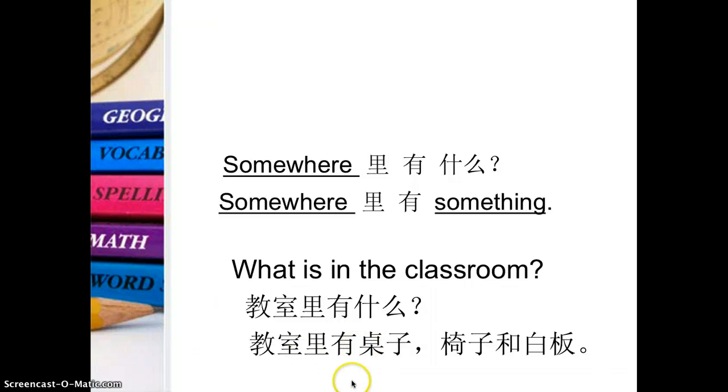But for this thing, there are non-human items like desks, like dogs, cats, okay. So for this thing you never put a 们 after them. So like here, desks, chairs, and we don't put the 们, so here is the point. So you don't say 桌子们, that's wrong. But if you want to say there are 3 teachers in the classroom, so you can say 教室里有3个老师们, that's okay. But usually we just skip this, we don't put the 们, okay. So here is the point.